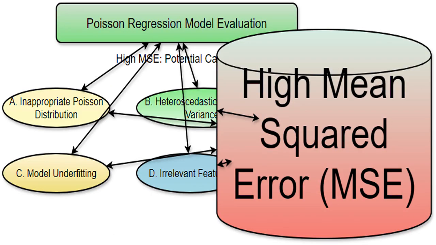MSE is a measure of how far off your model's predictions are from the actual values. MSE is calculated by averaging the squared differences between predictions and true values. A high MSE simply means your model isn't doing a great job of predicting. It's a signal that you need to investigate the model's assumptions and features.